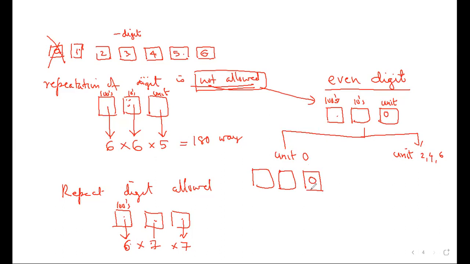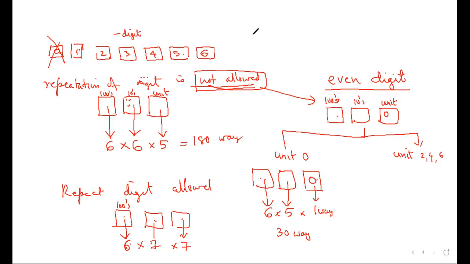Now I put 0 here. There's only one method I can use. The next place will be 6 possibilities, and this will be out of the remaining 7, 2 are gone, so 5 possibilities. So the number of ways will be 30 ways. So 0 in the unit place.